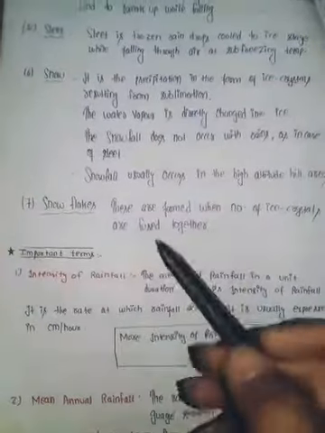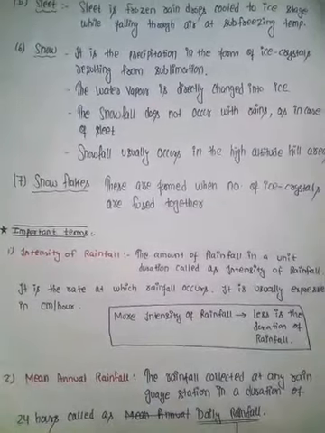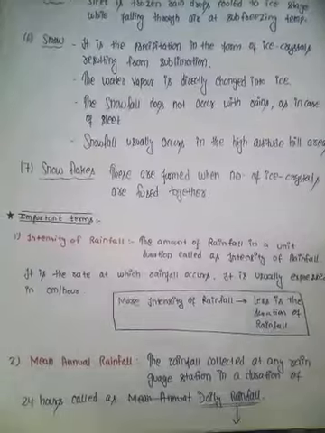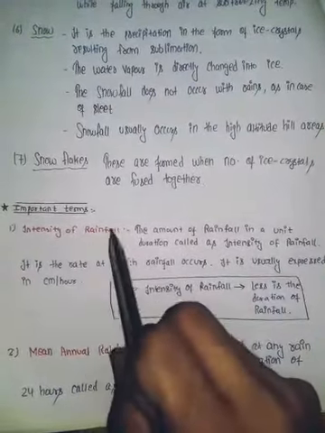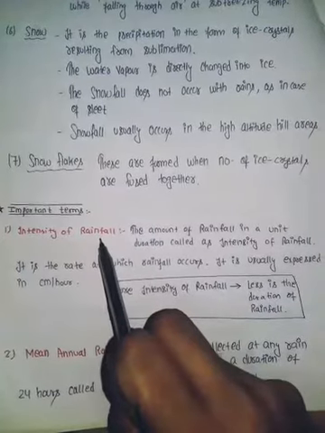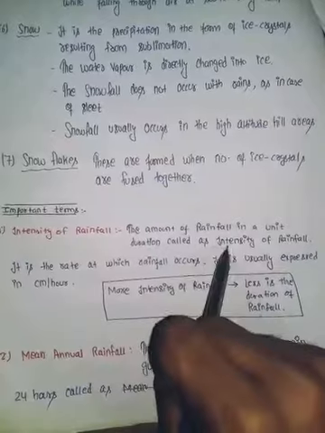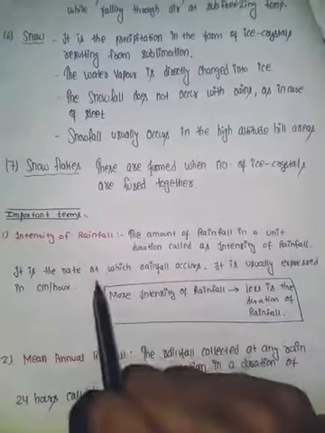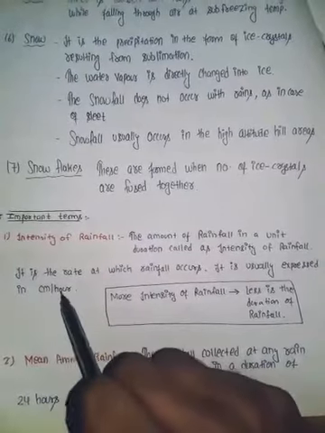So now we proceed further and discuss the important terms like intensity of rainfall, mean annual rainfall, mean annual evaporation, and mean annual infiltration. How can we define them? First one is the intensity of rainfall. What is the intensity of rainfall? The amount of rainfall in a unit duration is called the intensity of rainfall. It is the rate at which the rainfall occurs. It is usually expressed in centimeter per hour.